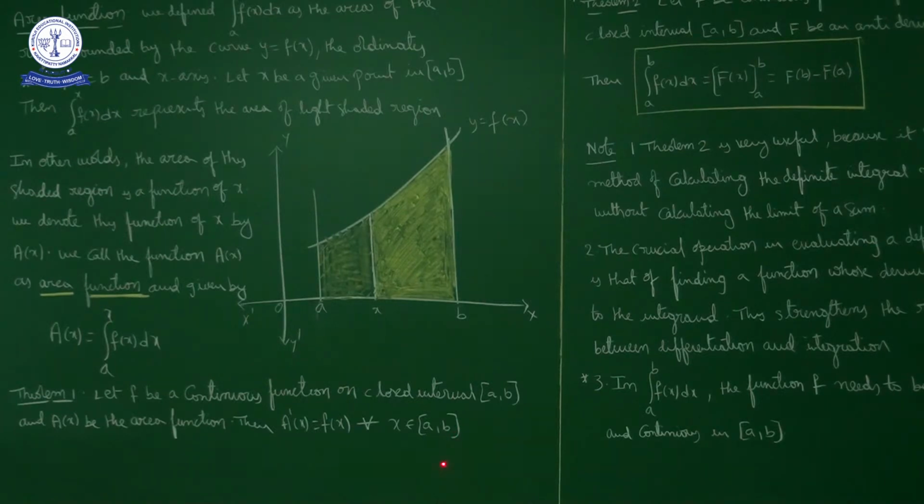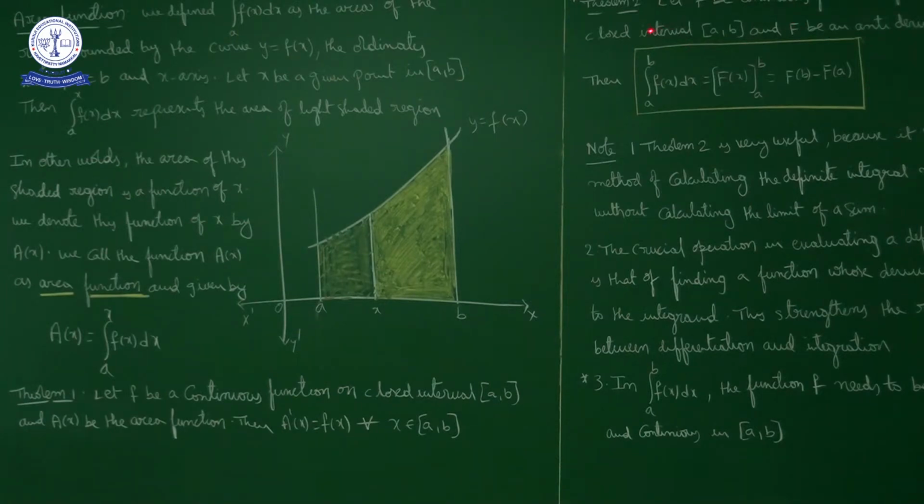This is the first fundamental theorem of integral calculus. Let f be a continuous function on closed interval [a, b], and the area function A(x) is equal to the integral from a to x of f(x) dx. Then A'(x) is equal to f(x) for every x belonging to the closed interval [a, b]. Next, the second fundamental theorem of integral calculus.